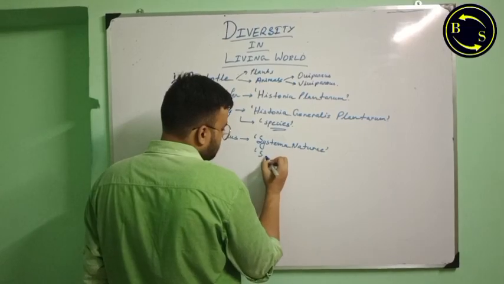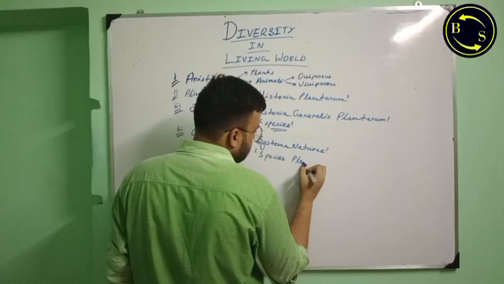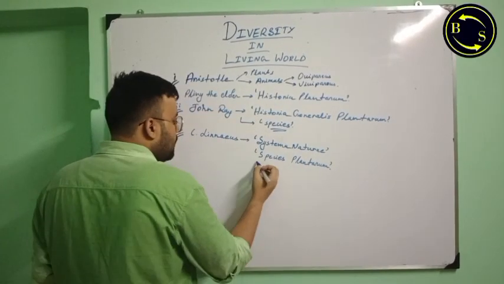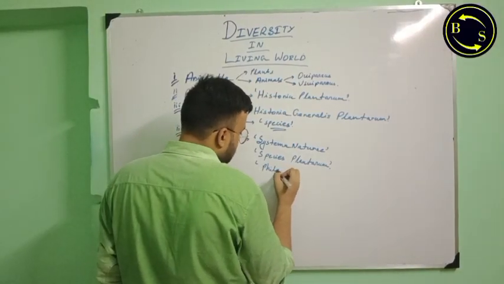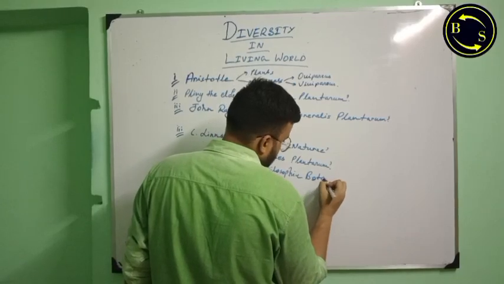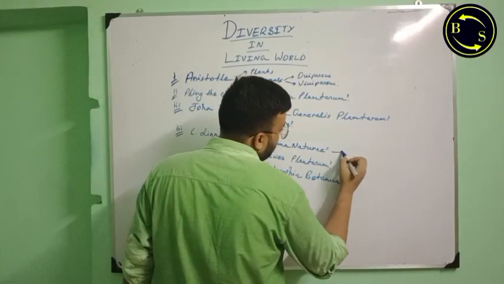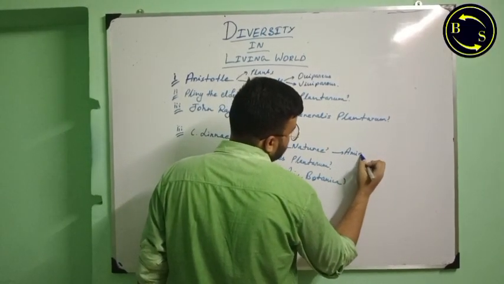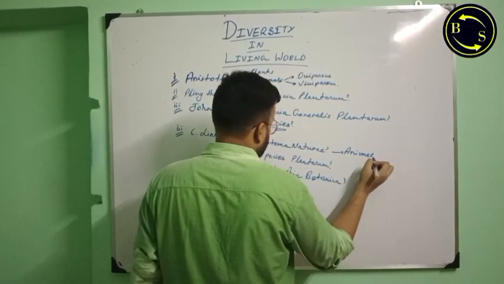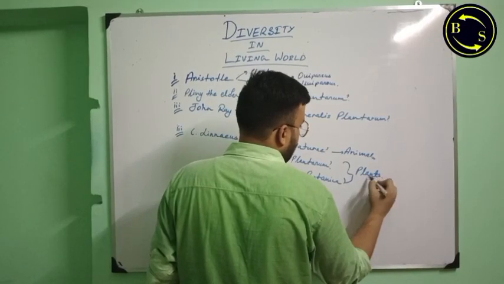He wrote Species Plantarum about plants, and he also wrote Philosophia Botanica also about plants. So this is about animals, and these two about plants.